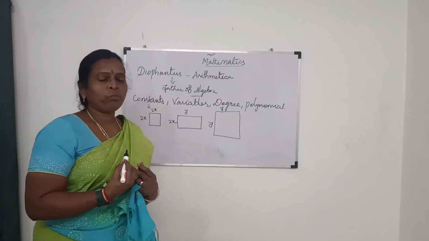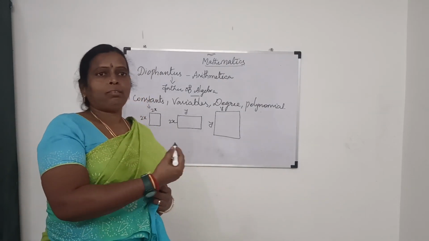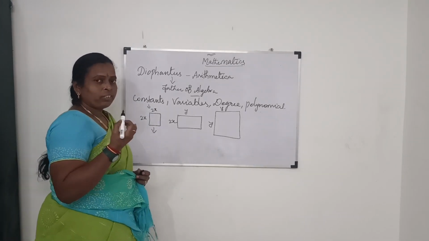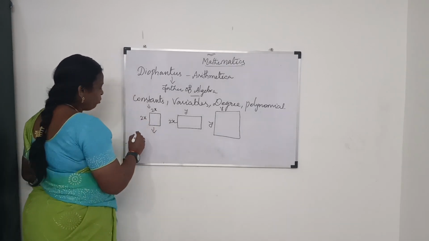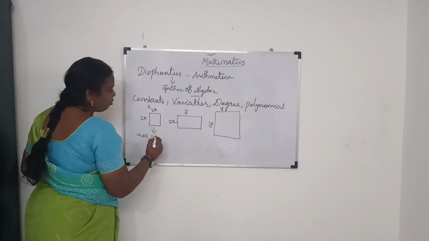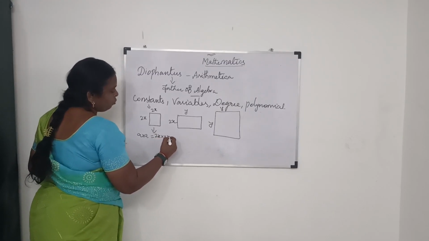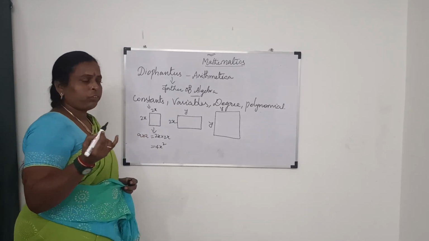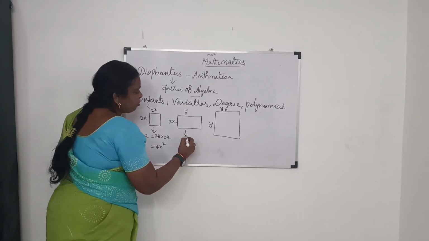Suppose I want to find the area of these diagrams. As this is a square, the area of a square is, yes, very good, a into a square units. Here the value of a is 2x, so 2x into 2x is 4x square units. Again, let us come to this rectangle.